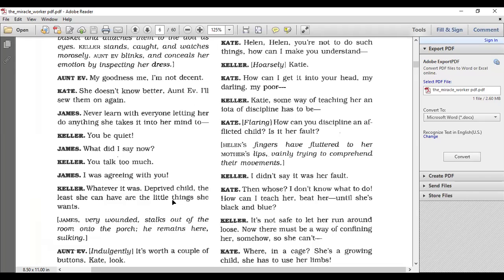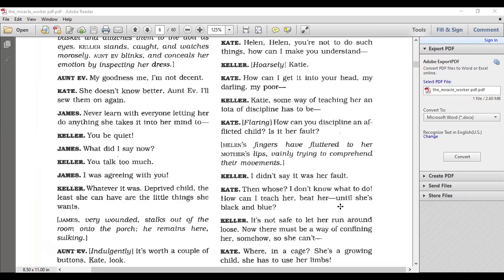And what does it mean to be deprived, Maya? How is Helen a deprived child? What does deprived mean? Like to have an inability to do something. All right, if I deprive you from money, that means I stop giving you money. Exactly. So deprived means to not have something. If I'm going to deprive you from lunch, I'm not going to provide you with lunch. If I deprive you from a break, I'm not going to give you a break.